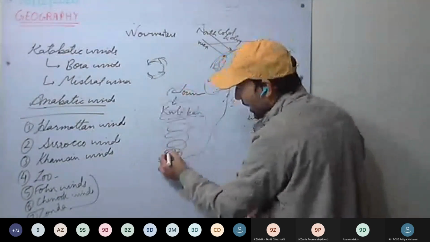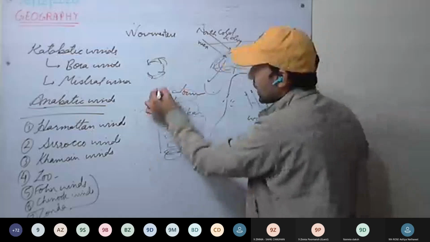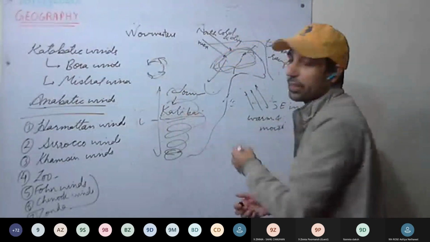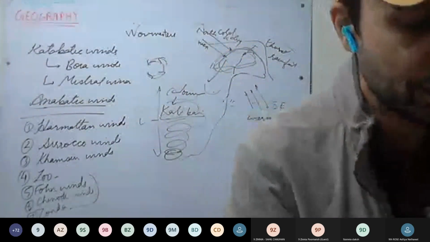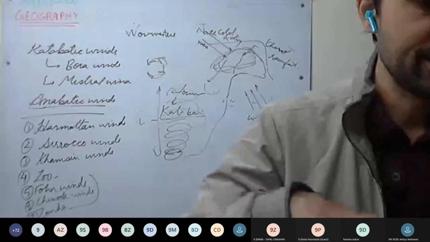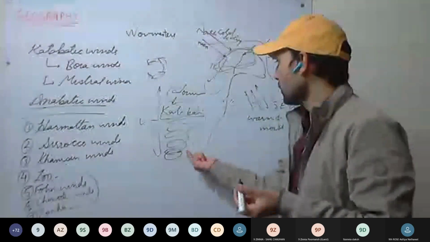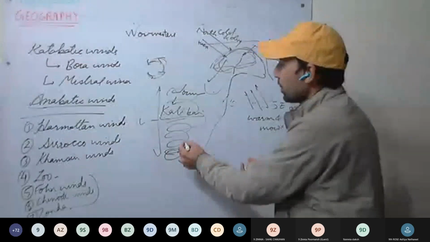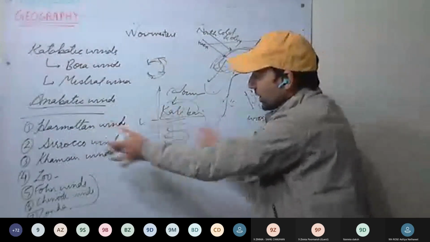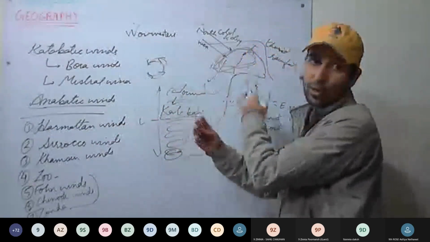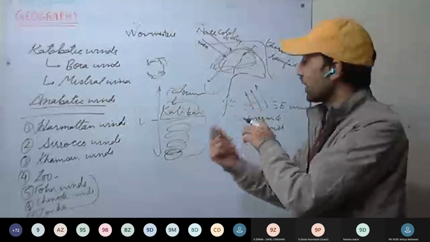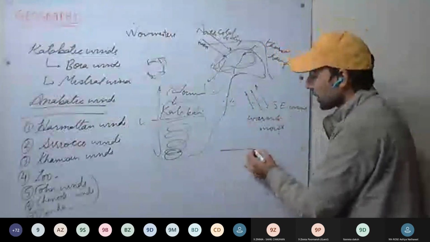Like this, their diameter is usually a few meters, but their height can be around 600 to 900 meters above the Earth's surface. And they arise due to local heating. That is, at a particular place, there is some local heating and all the air tries to rush towards it, and a rill is formed.